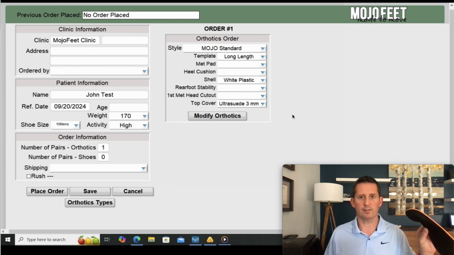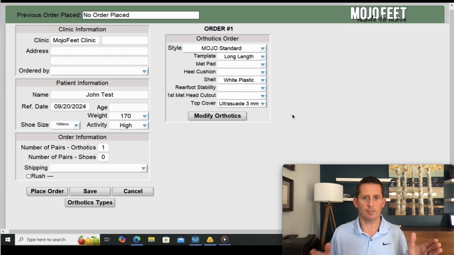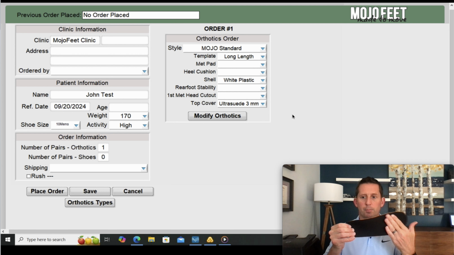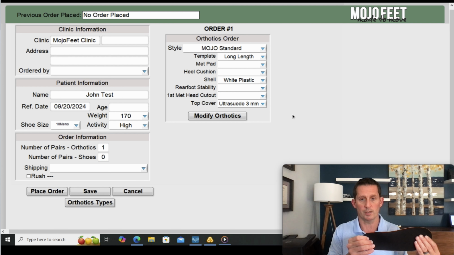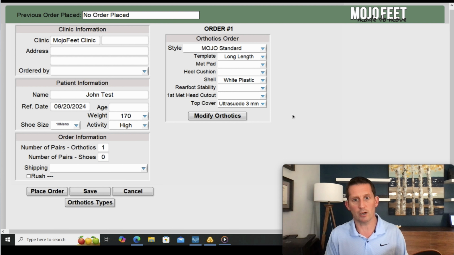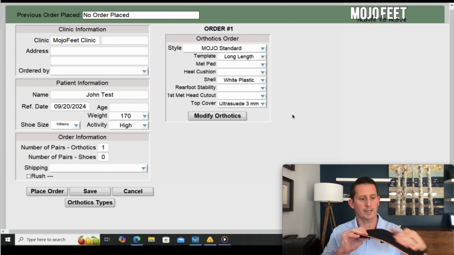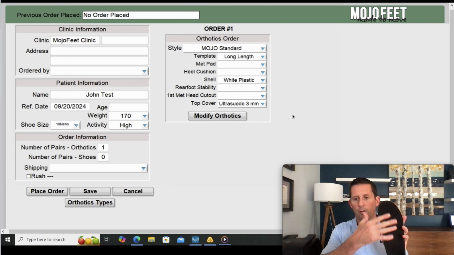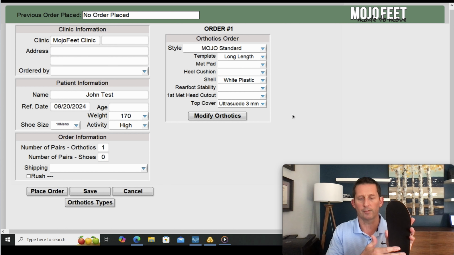As I mentioned, one last thing on this: all top covers have a pro and a con, right? One of the cons for D3O is that this black fabric may wear out a little quicker than our bulletproof Ultra Suede. Ultra Suede's bulletproof, lasts forever, does a great job. Its downside, as outlined in that chart, is that it absorbs a little bit more moisture in the beginning. Until it packs out and gets shiny, the Ultra Suede will absorb a little bit more moisture. D3O doesn't do that. However, you may notice over time the orange will start to show through the top cover.